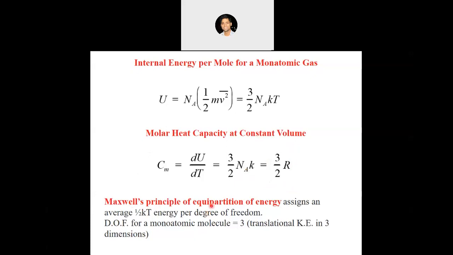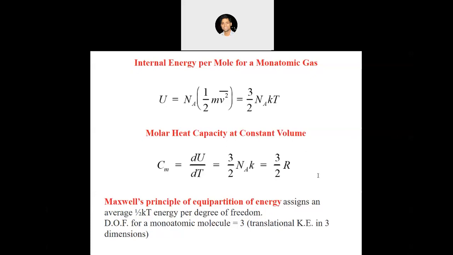Now, one thing: Maxwell's principle of equipartition of energy says that it assigns an average 1/2 kT energy per degree of freedom. Degree of freedom is like in how many ways we can change the energy of a system. For a monoatomic gas, we can change the energy of an atom only by changing its velocity in the three directions, right? So we can change the x component of the velocity, y component, and z component of the velocity.